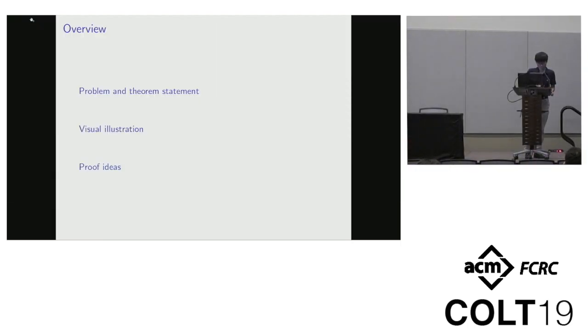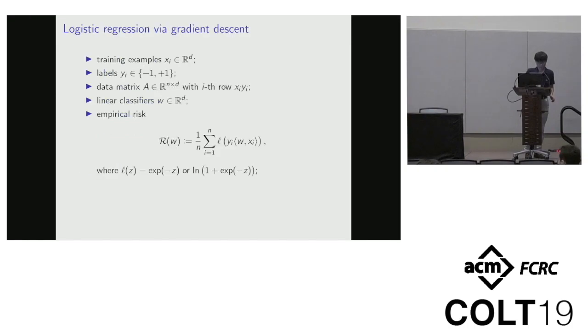And finally, I will briefly discuss proof ideas. So let me describe the problem first. We consider the binary classification logistic regression model with training examples in R^d and labels -1 or +1. They are collected into an n by d data matrix A whose ith row is equal to y_i x_i.